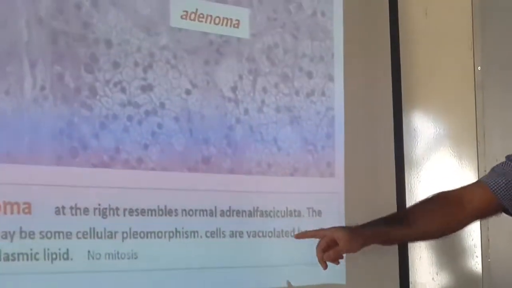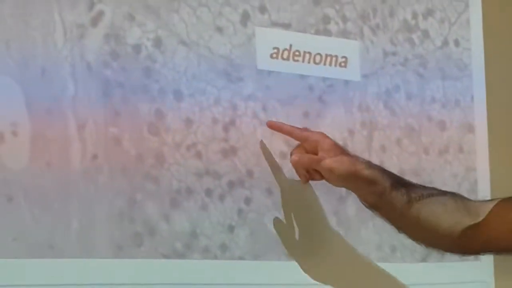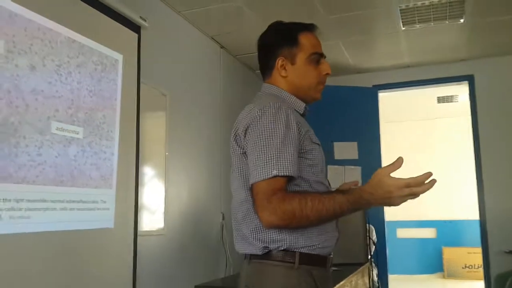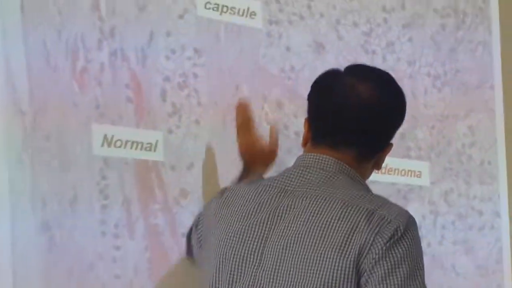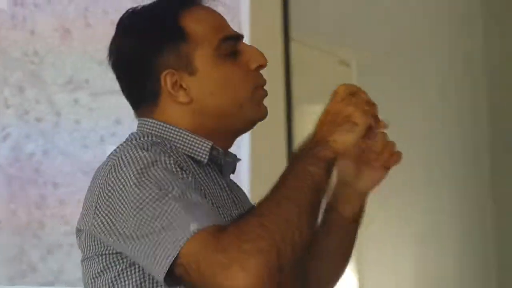Okay? And cells are vacuolated because of the presence of lipids. As you know, the adrenal gland will contain lipid vacuoles. So in the normal gland also you have lipid vacuoles, and here also you have vacuoles. These are the nuclei, and these are lipid vacuoles. So it is resembling the normal. What is the difference then? There are more cells here, less cells there. If this is the capsule of the adenoma and this whole is adenoma, there are more cells here. Some pleomorphism, some difference in the size and shape of the cells.